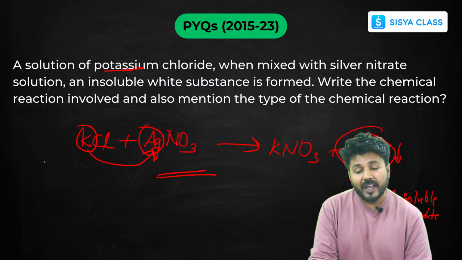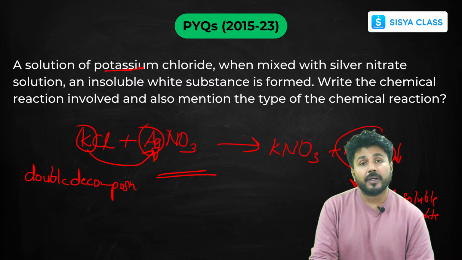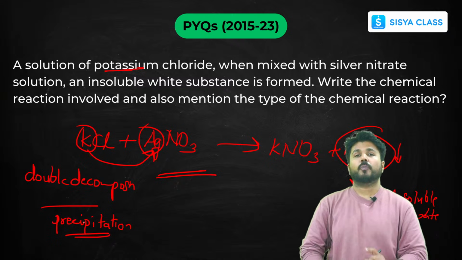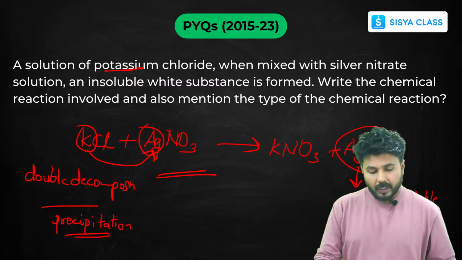Okay, so which type of reaction is it? It is double decomposition, and in double decomposition also it is your precipitation. And what is forming? Silver chloride precipitate, with white insoluble form. Okay, clear?